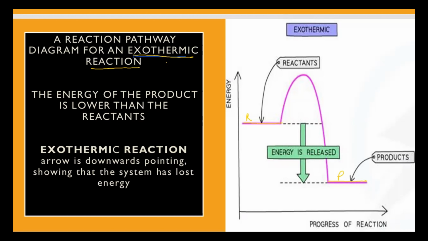If the energy is released, that indicates the reaction is exothermic. So in an exothermic reaction, the arrow points downward, showing that the system has lost energy.